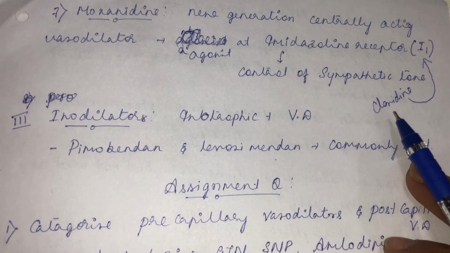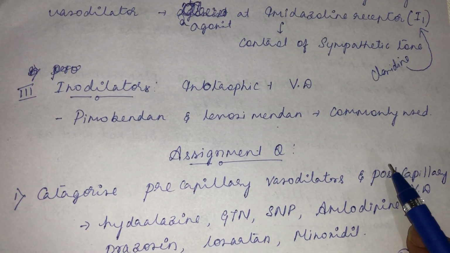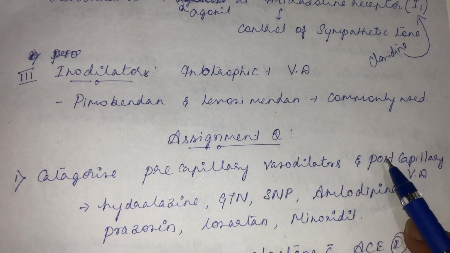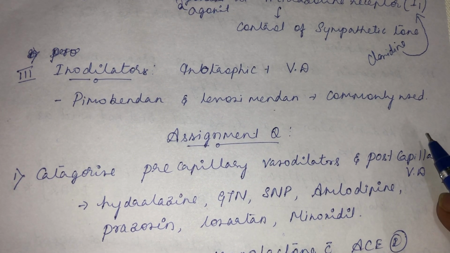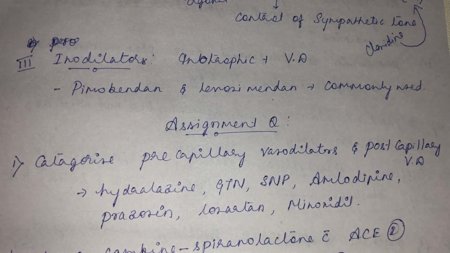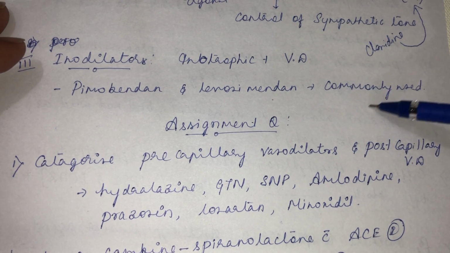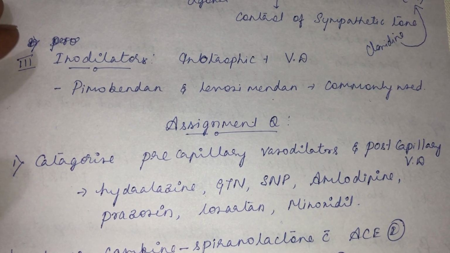Then the third group of vasodilators. Arterial vasodilators are over, mixed arterial and venous vasodilators are over. And the third group of drugs is inodilators. You know inodilator, so it will have an inotropic effect, and along with that it will also have vasodilator action. The examples are pimobendan and levosimendan, already covered under the myocardial stimulants.